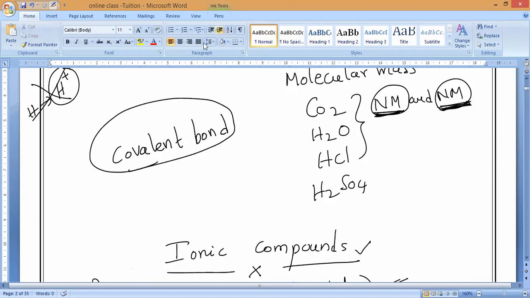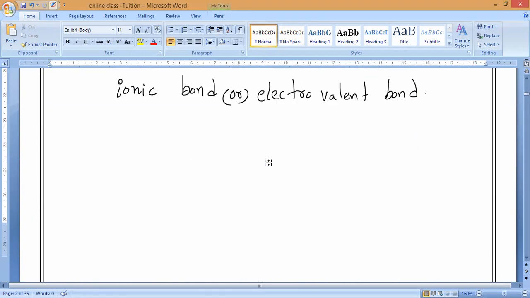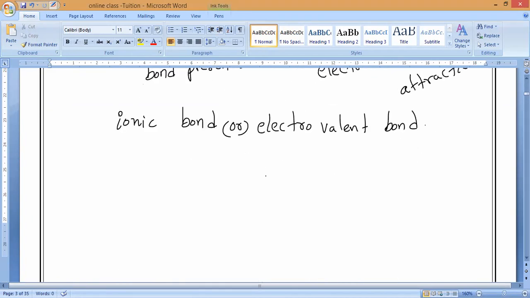So by sharing electrons, which bond will form? They will ask this as an MCQ. Covalent bond. By donating or receiving electrons, an ionic bond forms. All of you should remember that. Compared to covalent bonds, ionic bonds are much